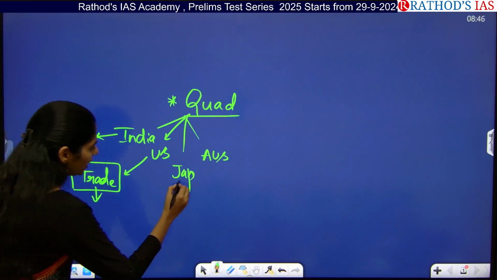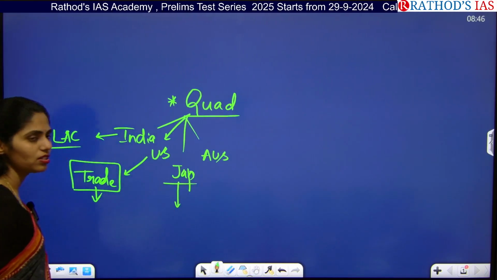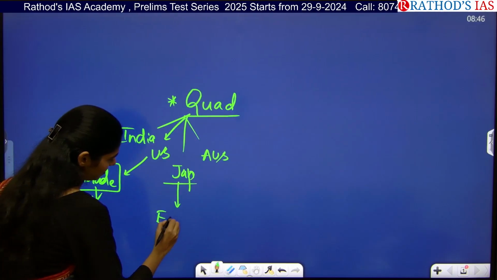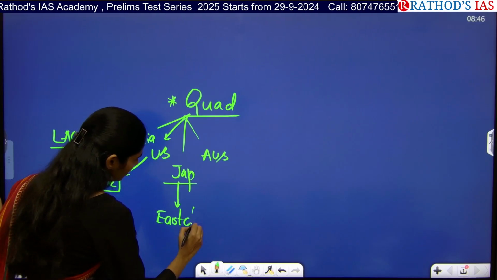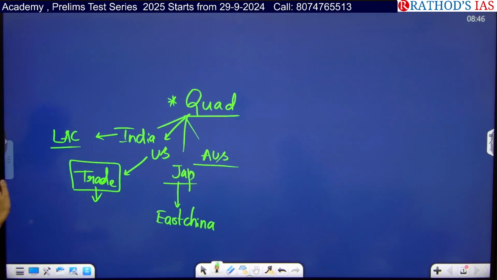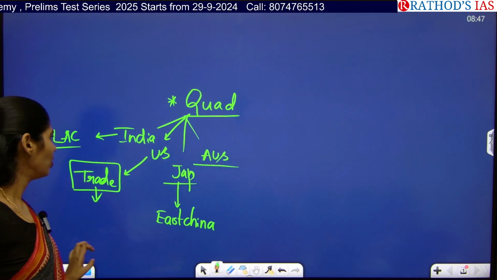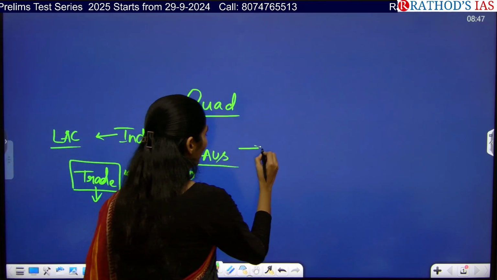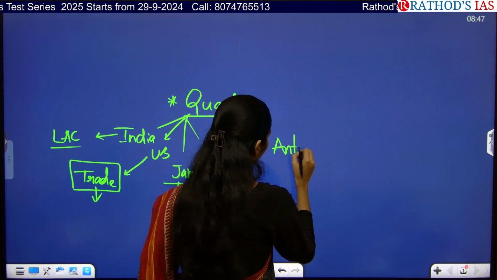Okay, so where do China and Japan have disputes? In the East China Sea. And regarding Australia, it is also regarding the maritime sector itself. So commonly it is called an anti-China group.